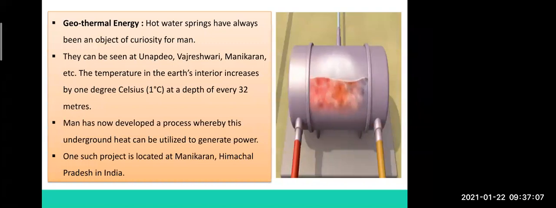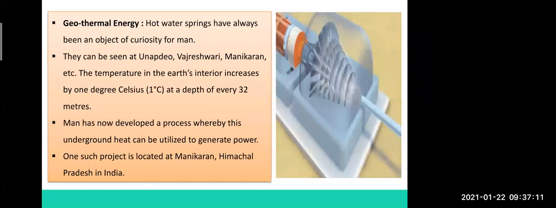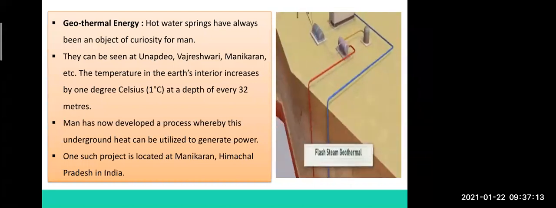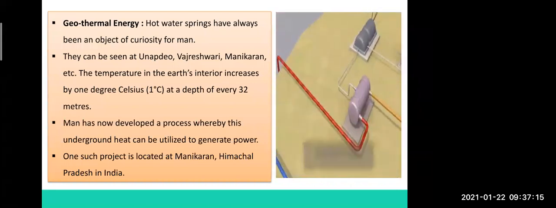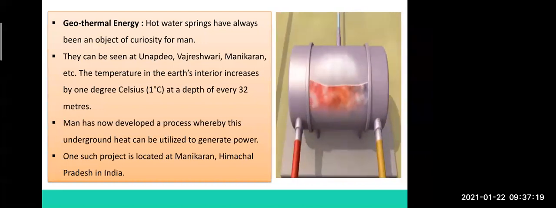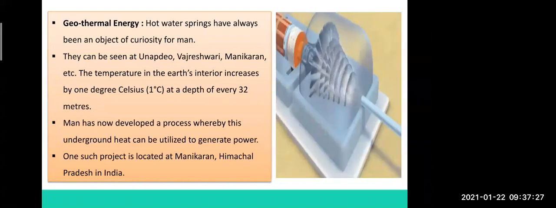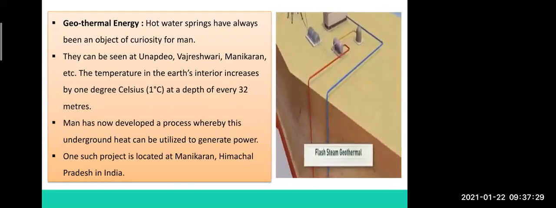There are two pipes placed under the ground. When the steam comes up with high pressure through this red colored pipe you see here, the turbine starts rotating with the help of the steam, and the generator attached to the turbine also starts rotating, and in this way you get electricity. So this was all about geothermal energy.